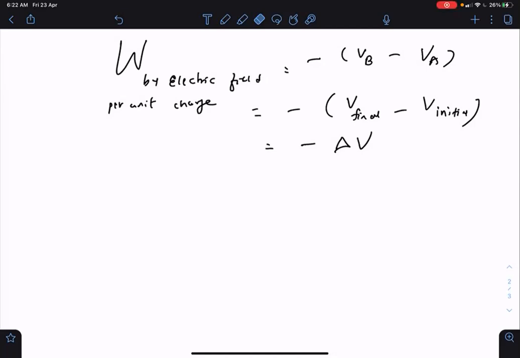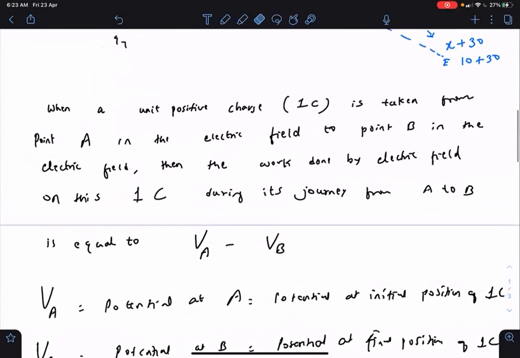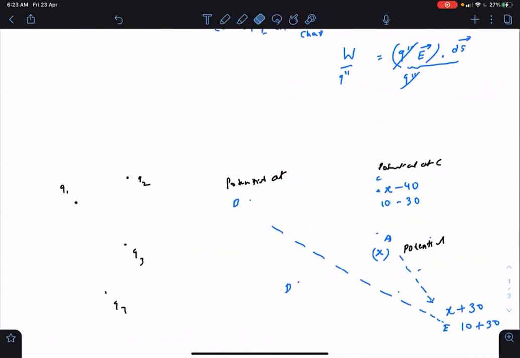No. Change in potential means actually the particle is taken from a point where there is some potential to a point where there is some other potential. So this is the definition of change in potential. Any doubt here? No doubt. Very well.